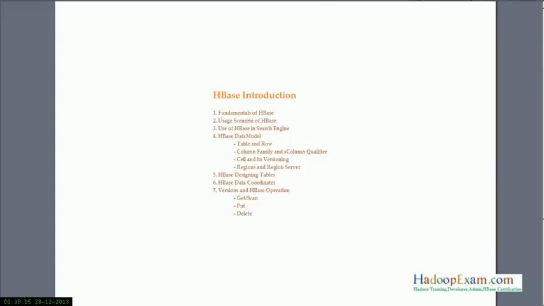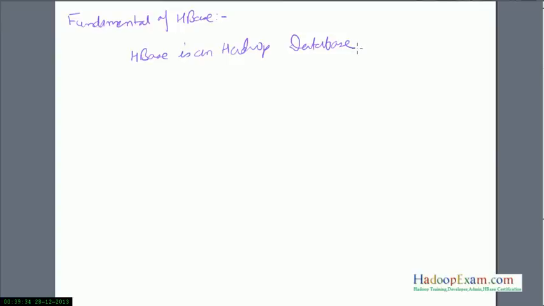So let's start first with the fundamentals of HBase. So let me write down the topic: fundamental of HBase. So what exactly is HBase? HBase is a Hadoop database, and we can summarize it as an open source database.